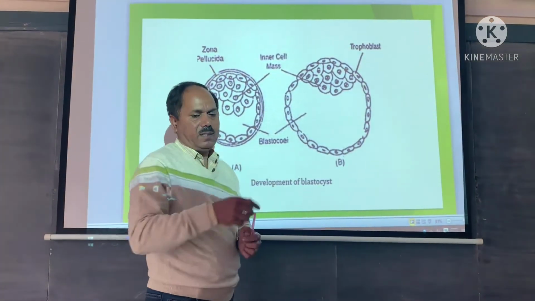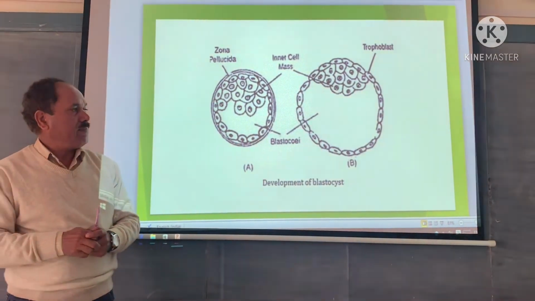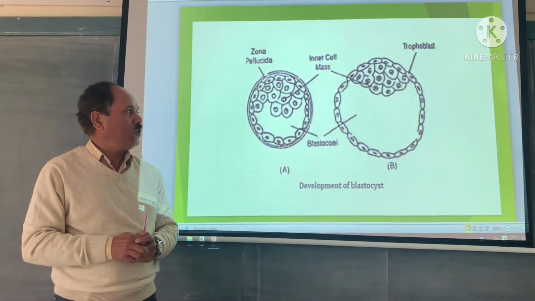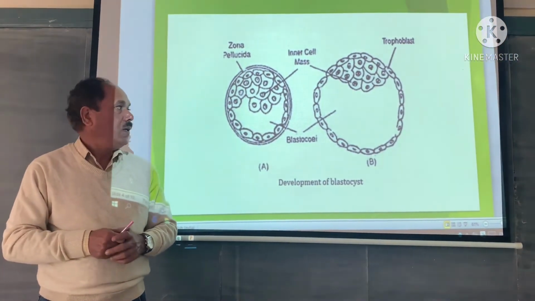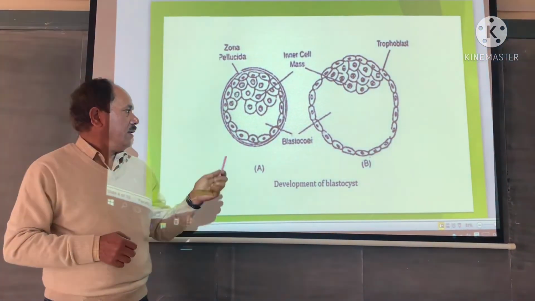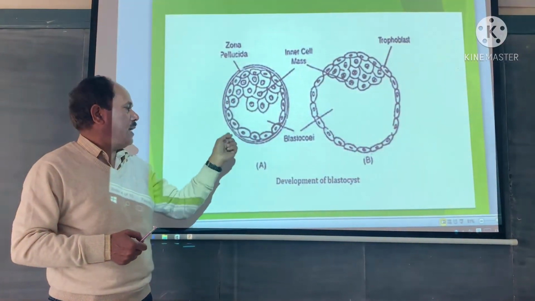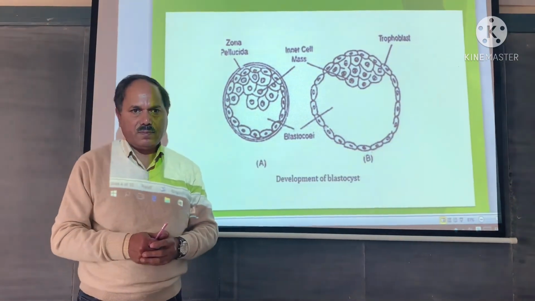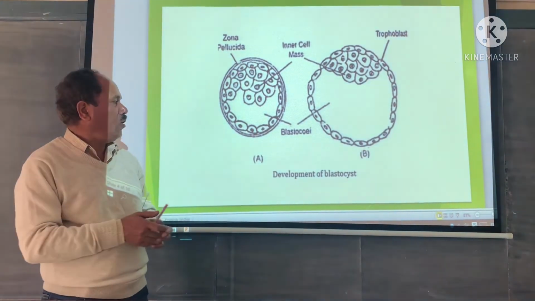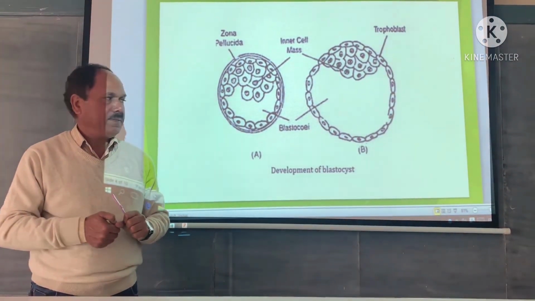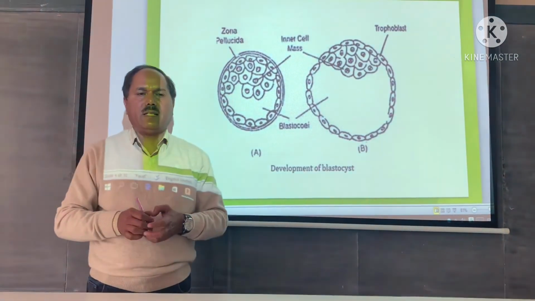The inner cell mass later on gives rise to germinal layers, three germinal layers: ectoderm, mesoderm and endoderm, and these germinal layers then give rise to various tissues and organs. So, the blastula can be identified: a layer of cells forming a covering, many cells towards one side, and a fluid-filled cavity. The cavity of the blastula is called the blastocoel.